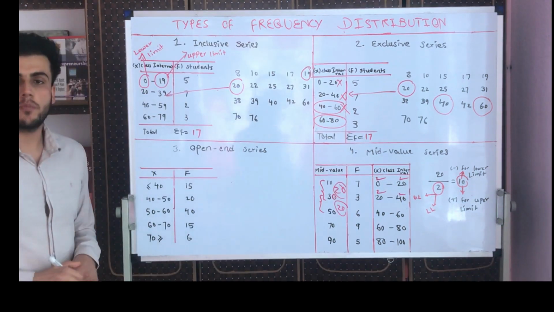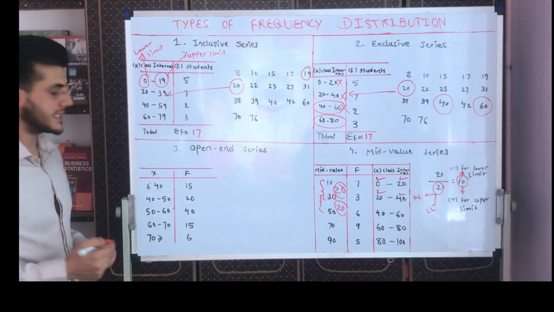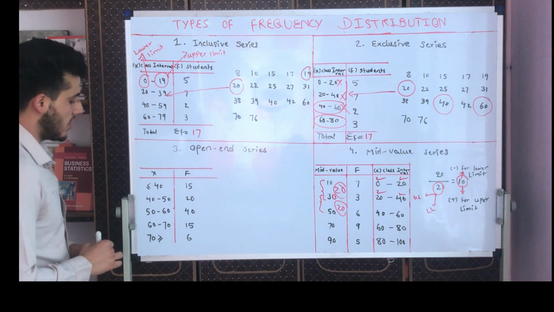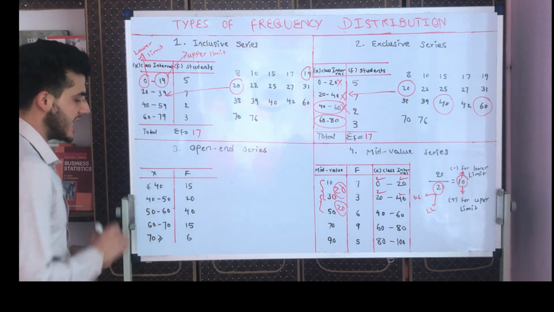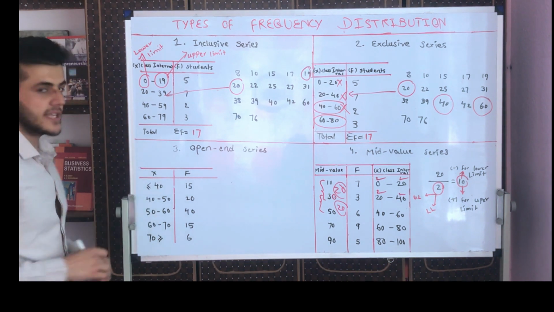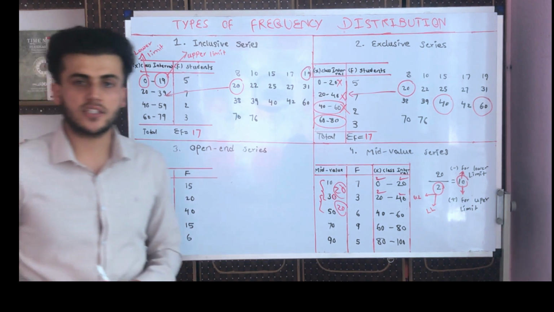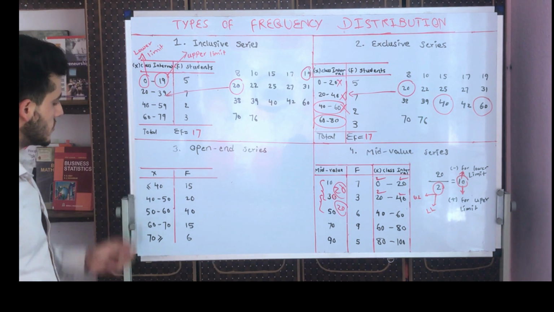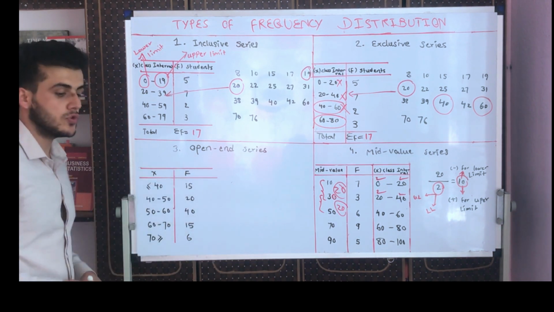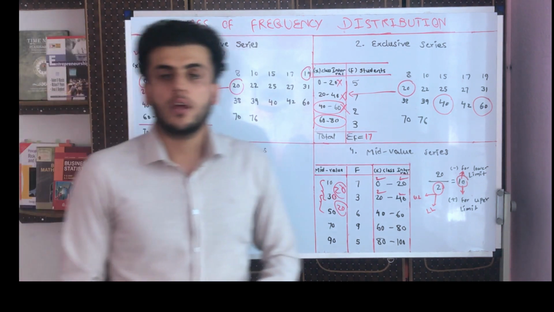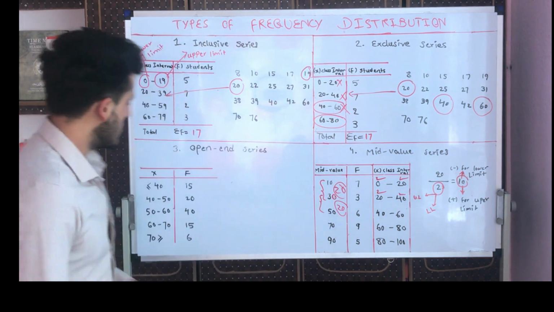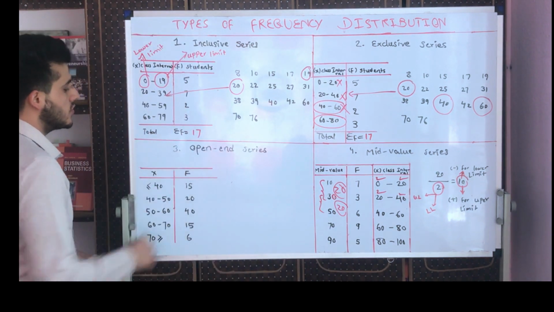The next type is open-end series. In open-end series, what may happen? The lower limit of the first class interval or the upper limit of the last class interval is missing. If we take the example of students with marks between 0 to 100, we have 15 students who are equal to or below 40 marks, and we all know that below 40 is the failing mark in every school. So these are the 15 students who failed.